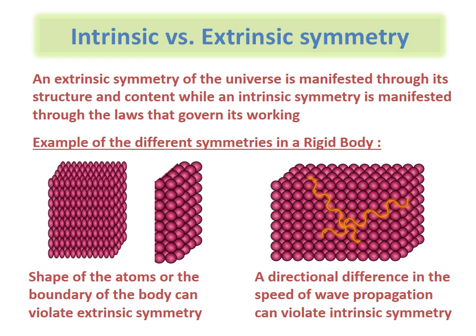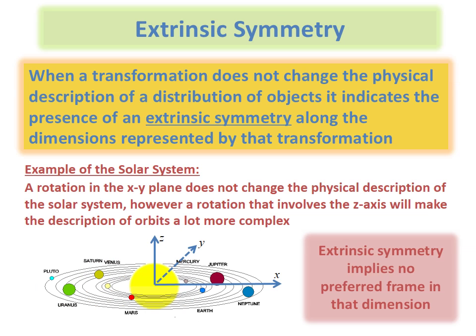Now, what would an intrinsic symmetry inside a rigid body look like? Well, in a rigid body, you can have propagation of waves, which have to do with the properties of the atoms that make up the rigid body. If we found out that the speed of these waves is different in different directions of the body, that would be considered an intrinsic symmetry of that rigid body.